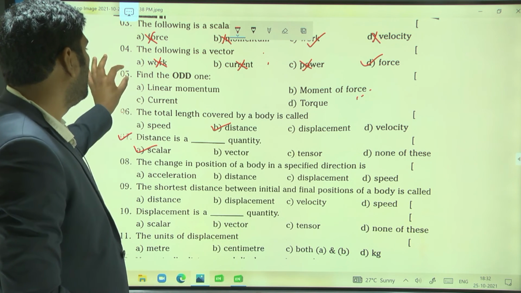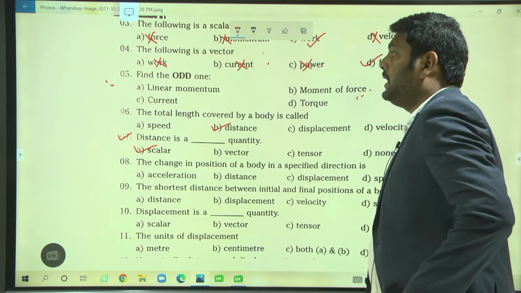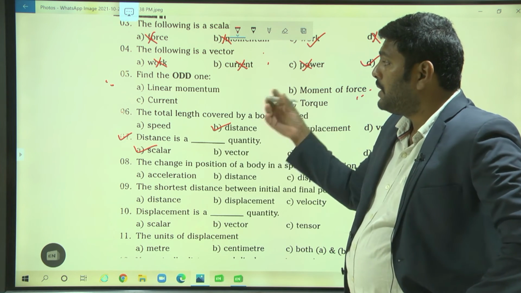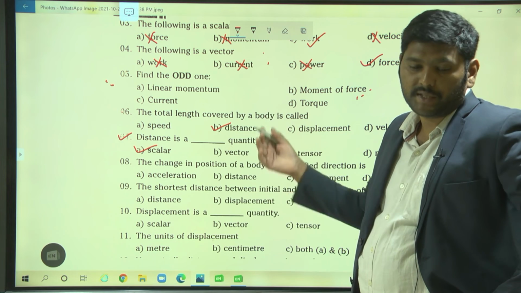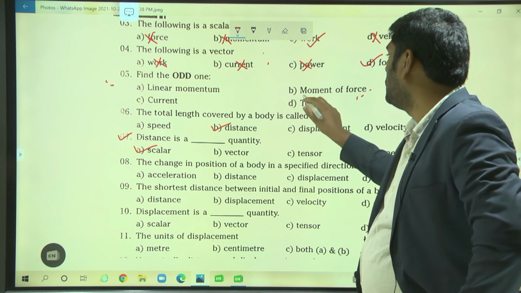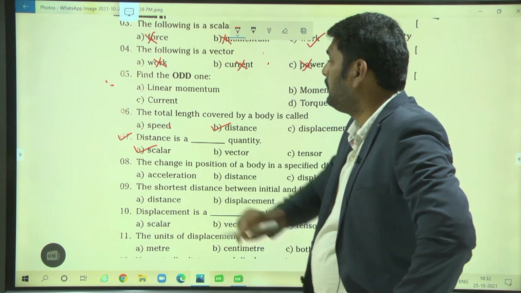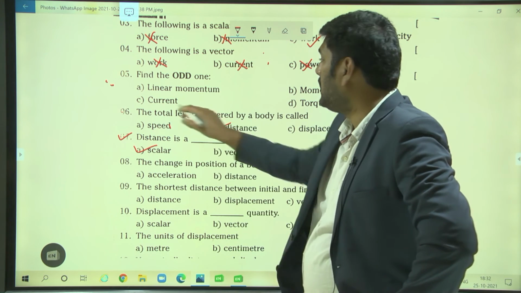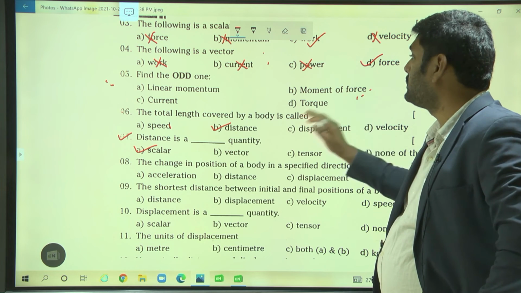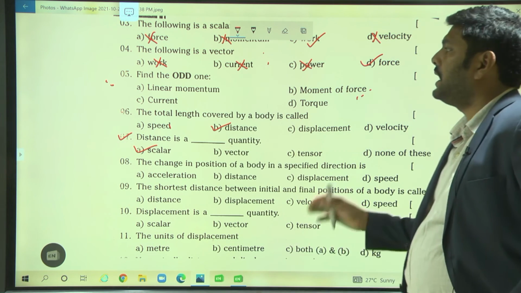Next, the fifth question: find the odd one. Let's see the options to know which one is odd and on what basis. First is linear momentum, second is moment of force, third is current, and fourth is torque. Among the four options, which one is odd, they are asking.